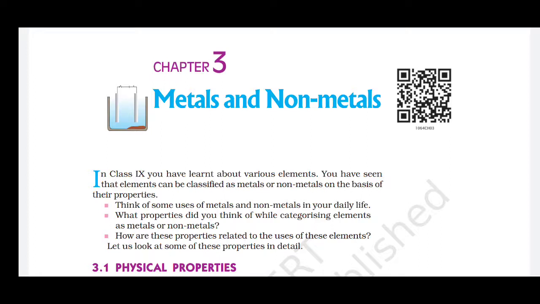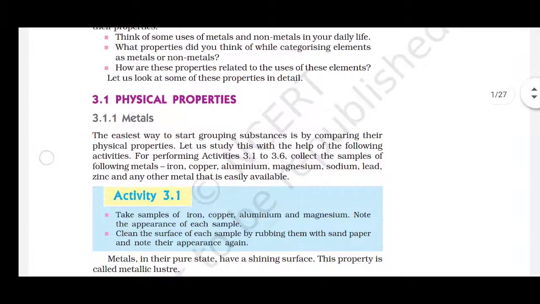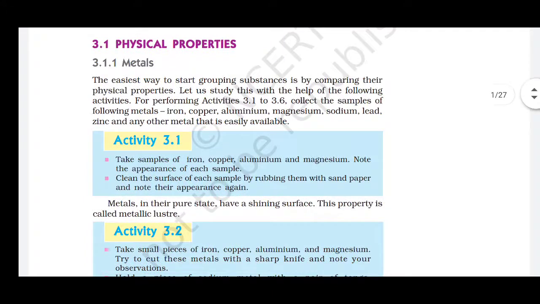So we will be doing in detail about all these topics in this chapter number 3, that is metals and non-metals. In grade 9th already we have discussed about the physical properties of metals and the non-metals. Metals in the pure state have a shining surface. Any of the metals, iron, aluminium, everything is a metal.